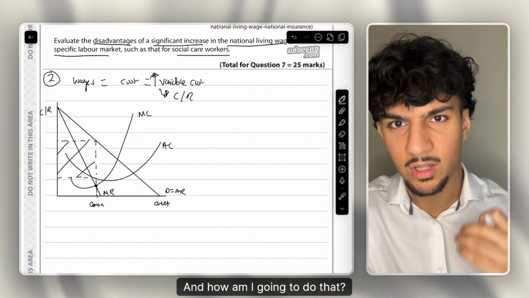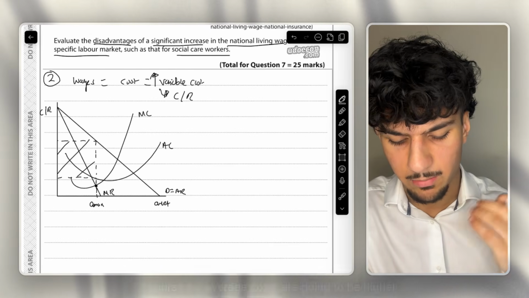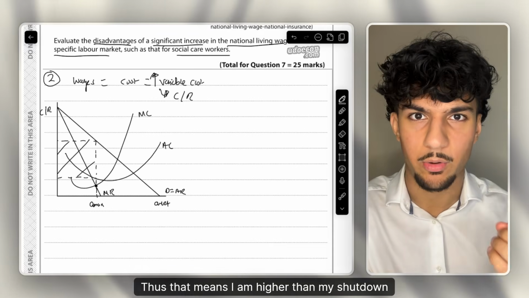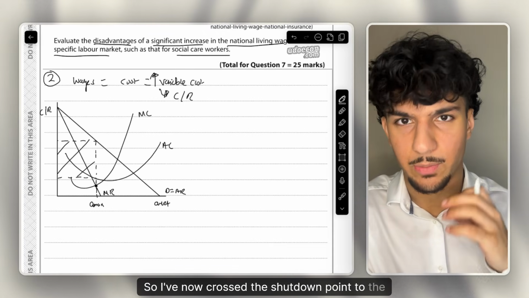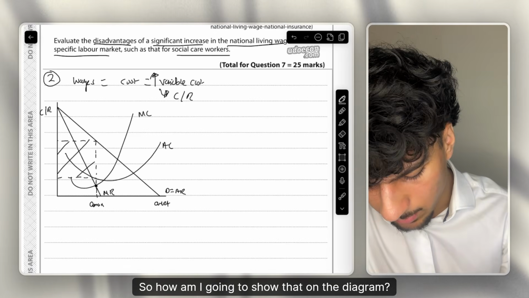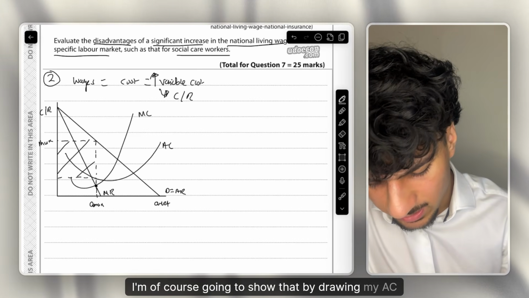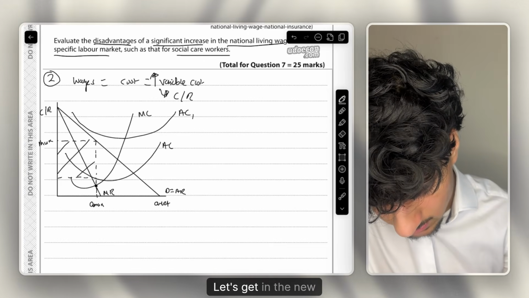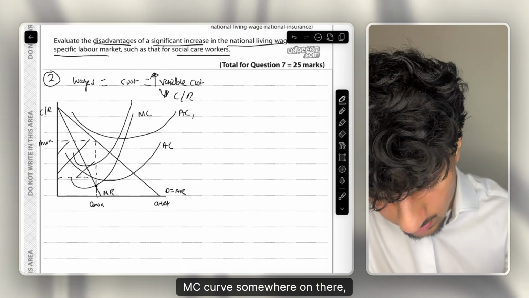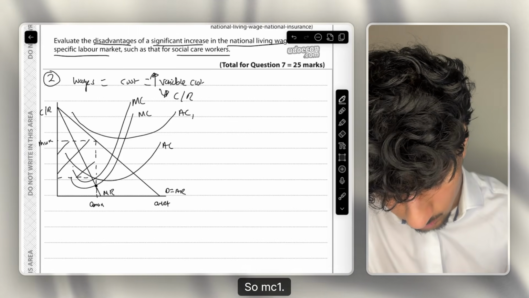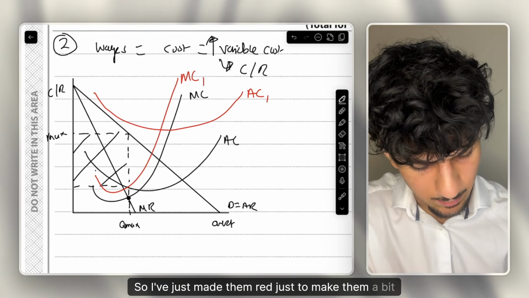And how am I going to do that? Of course, my average costs are going to be higher than my price. Thus, that means I am below my shutdown point. So I've now crossed the shutdown point to the point at which a firm should leave the market. So how am I going to show that on the diagram? I'm of course going to show that by drawing my AC curve above my D equals AR curve. So that's AC1. Let's get in the new MC curve somewhere around there, which is MC1. So I've just made them red just to make them a bit clearer.